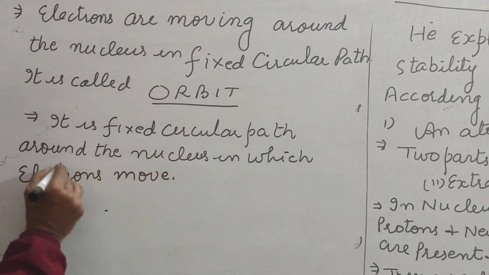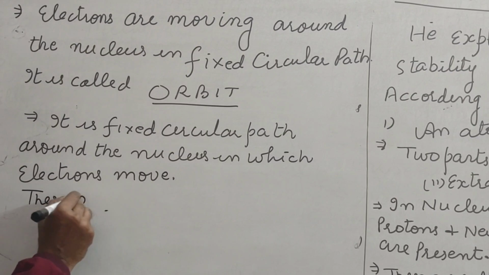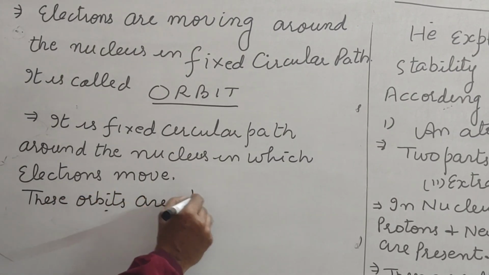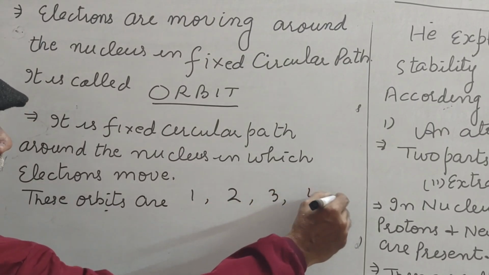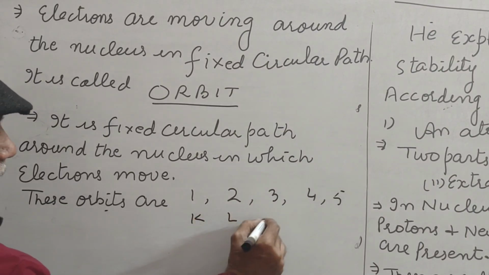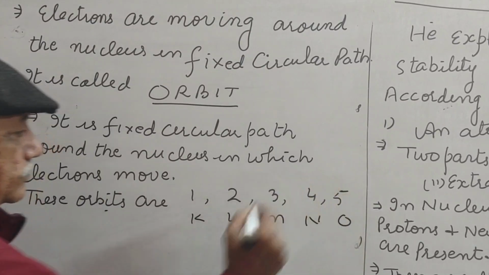These orbits are 1, 2, 3, 4, 5, or these are called K, L, M, N, O.